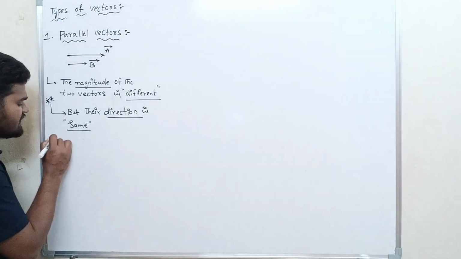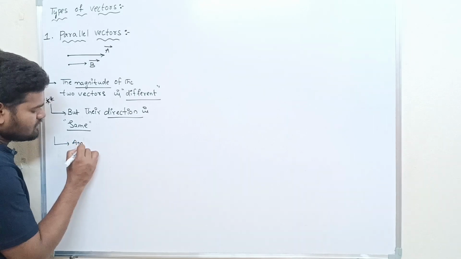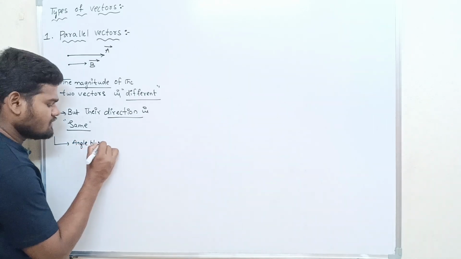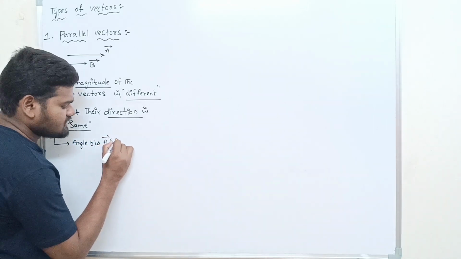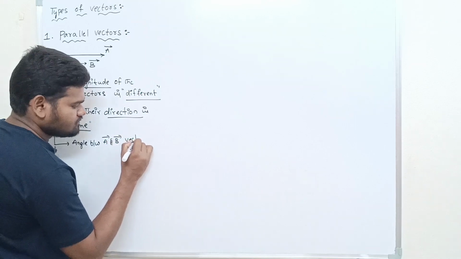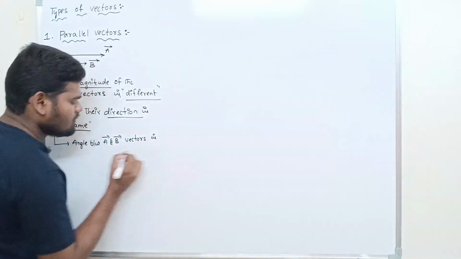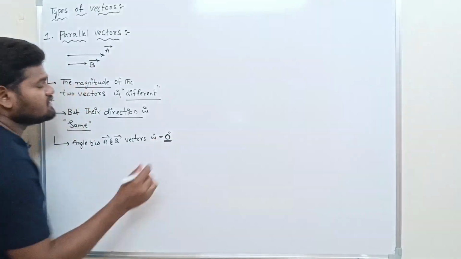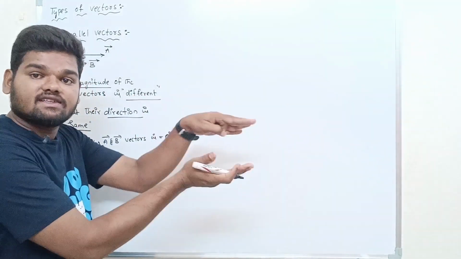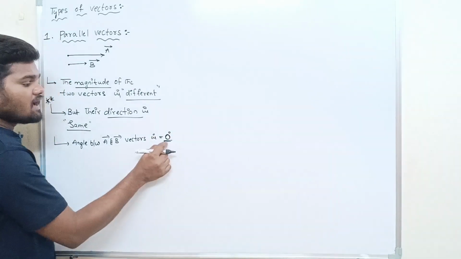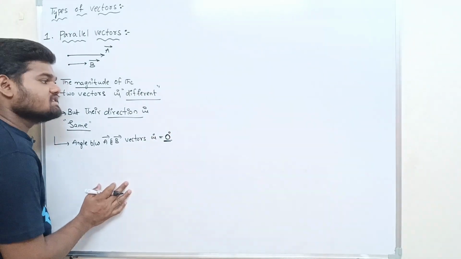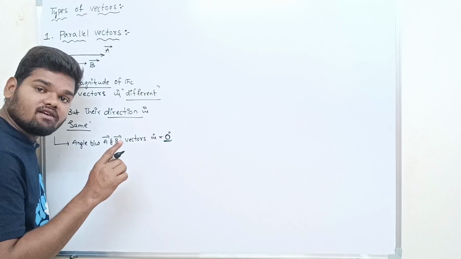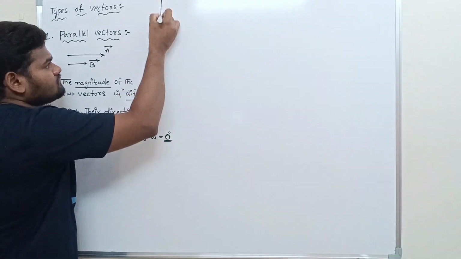Now what is the angle between them? The angle between the A bar and B bar vector is how much? Equal to 0 degrees. Have a look, they are parallel to each other. So the angle between two parallel vectors is equal to how much? 0 degrees. Are you getting? Any doubts? Okay, very good.